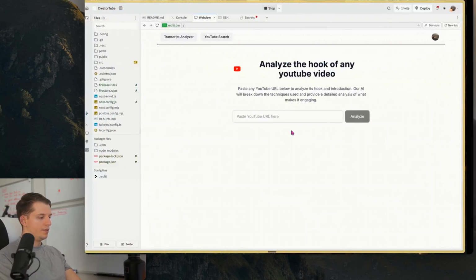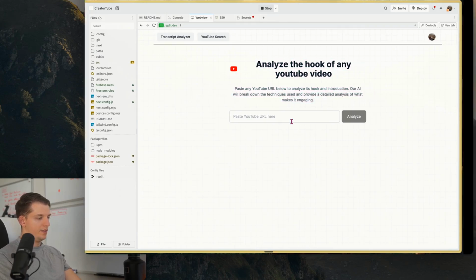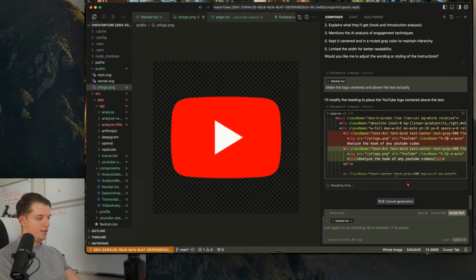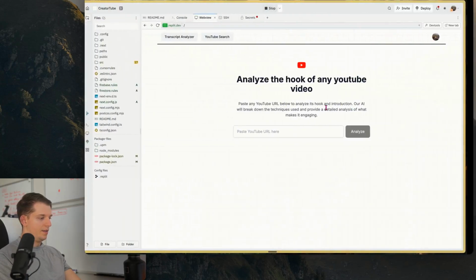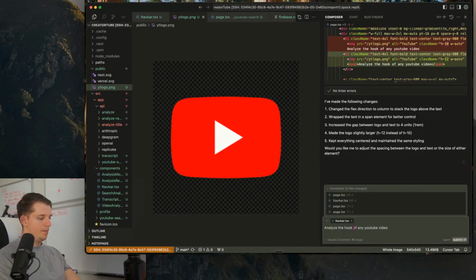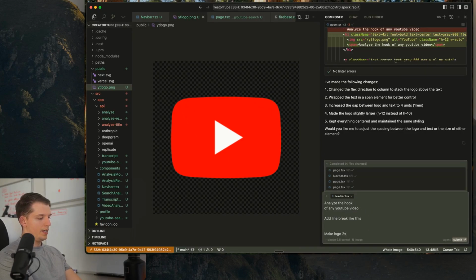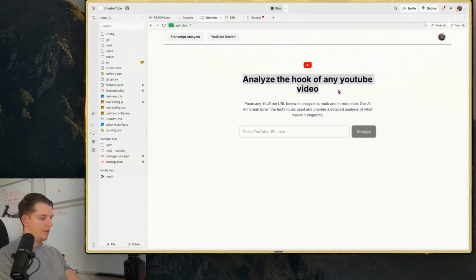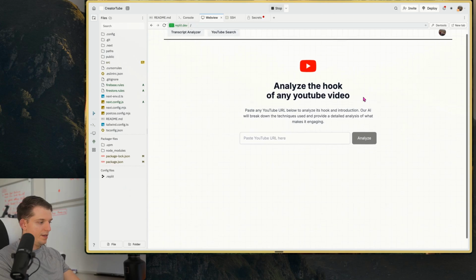And we can accept everything so far. Paste any YouTube URL. Okay, this is going to look better once this is centered and above here. Hold on, let's see. Okay. Let's go like this. We'll go like this. Boom. Add a line break like this. Make logo 2x as big. All right, now we have it. Okay, that looks a lot better.